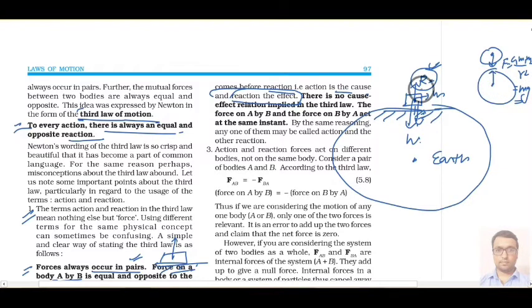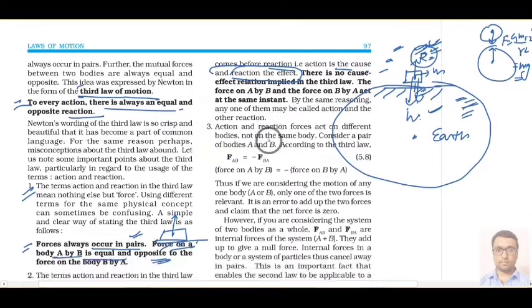So the fact is that earth is also attracting this body, and this body is also attracting earth, but mass of the earth is very very large compared to that body, so we can't see any displacement in earth position. However, both objects are applying action force on each other and both are providing reaction force.